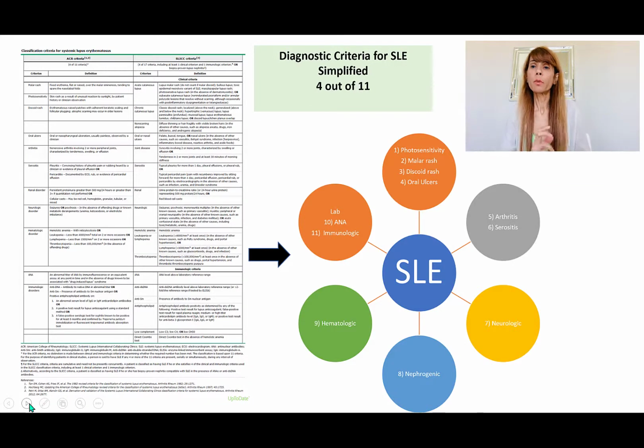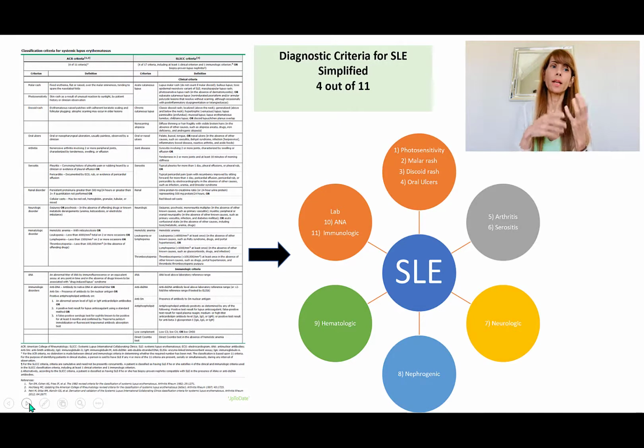Based upon the American College of Rheumatology, we have this criteria to establish the diagnosis of lupus. On the left hand side, you have this long table from UpToDate. We don't necessarily have to look at that, although you can if you want. On the right side, there is the diagnostic criteria in a nutshell. We can look at all of those 11 things, and if you have 4 out of those 11, then we can give that diagnosis to the patient. The biggest thing is the skin involvement: the photosensitivity, the butterfly rash, the mucous membrane involvement.